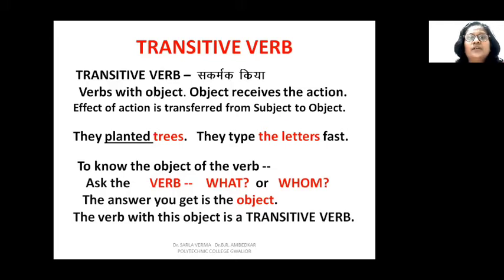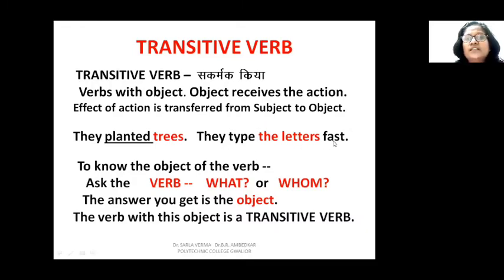Now we have transitive verbs. So what are transitive verbs? Verbs with object. Verbs which have an object, or where the object receives the action that the subject does. That means the effect of the action is transferred from subject to the object. Like if I say, they planted trees. The action of planting begins with they and ends with trees.